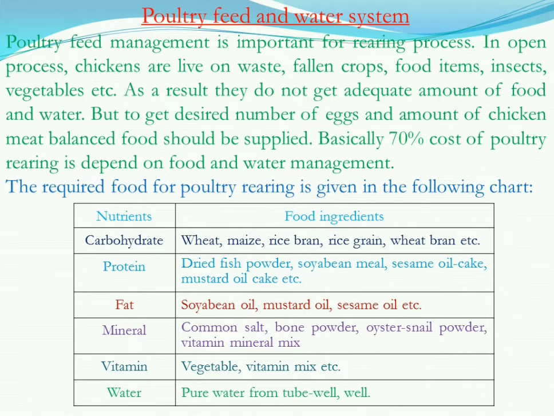Fat is available in soybean oil, mustard oil, sesame oil. Minerals are available in common salt, bone powder, oyster snail powder, vitamin mineral mix. Vitamins we can get from vegetables and vitamin mix. And water should be collected from a tube well or well, which is pure and germ free.